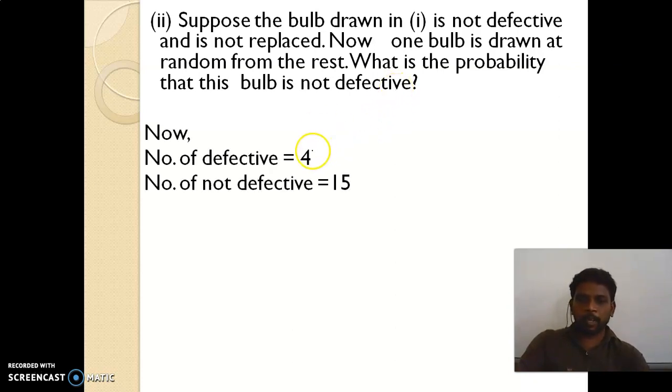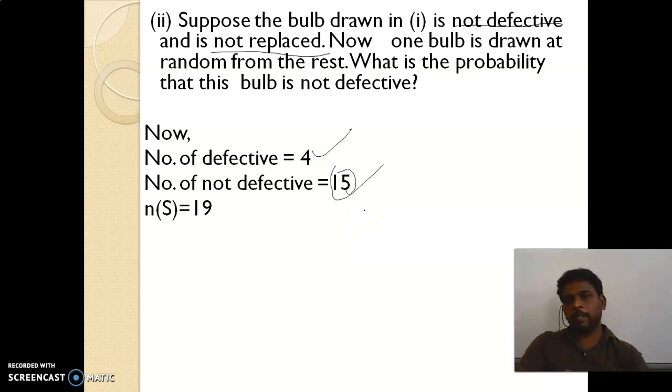After throwing the bulb, 4 defective bulbs are there and the number of not defective bulbs is definitely 15, because not defective means not replaced. So the remaining bulbs are 15, and the total number of bulbs available in the lot is 19. So we are going to calculate out of 19 only. Now they are asking to find the probability for not defective.